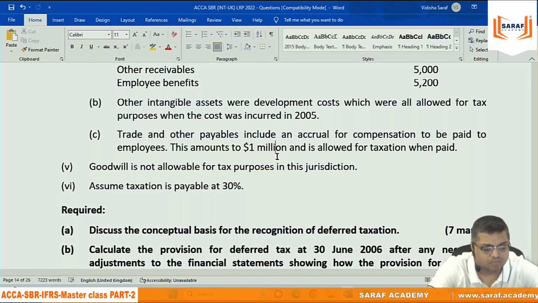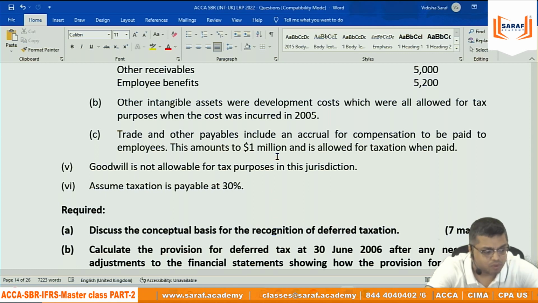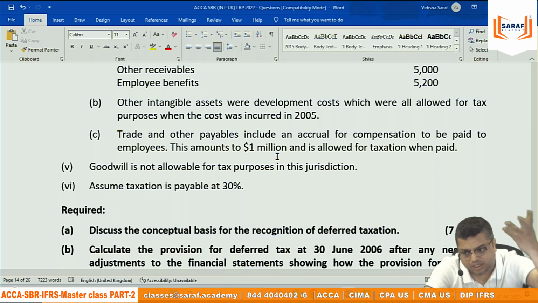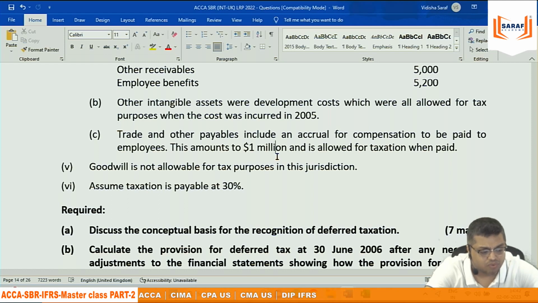Goodwill is not allowed for tax purpose in this jurisdiction. We discussed in IAS 12 relating to goodwill, there is no deferred tax. ये सब घुमा रहा है आपको. Relating to goodwill, because it may be temporary when you dispose of subsidiary and all that, but we don't record deferred tax on the goodwill. Goodwill is not allowed for tax purpose, neither goodwill creation, neither the allowed and all that. आपको goodwill से related deferred tax record नहीं करना है.